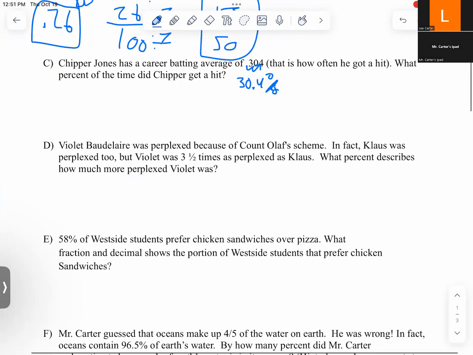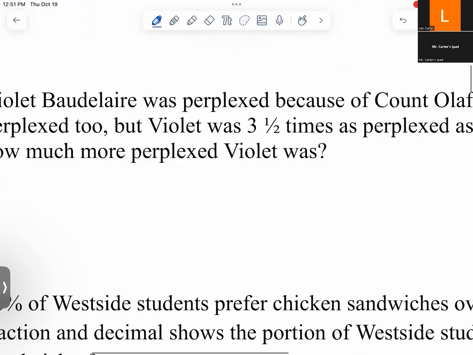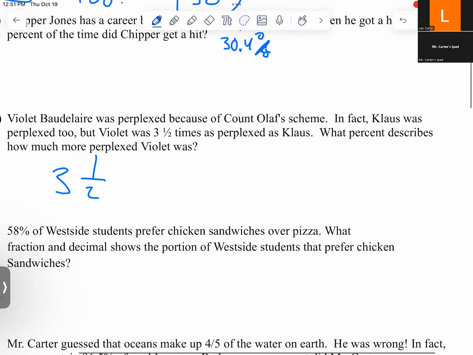All right, D. Violet Baudelaire was perplexed because of Count Olaf's scheme. In fact, Klaus was perplexed too, but Violet was 3.5 times as perplexed as Klaus. What percent describes how much more perplexed she was? Lots of words here, but they don't really mean anything, okay? Other than that we're looking for a percent. So we're looking for 3 is 300%, right? Because if you had 3 wholes and you want to make it a percent, you move it over 2, so 300%.